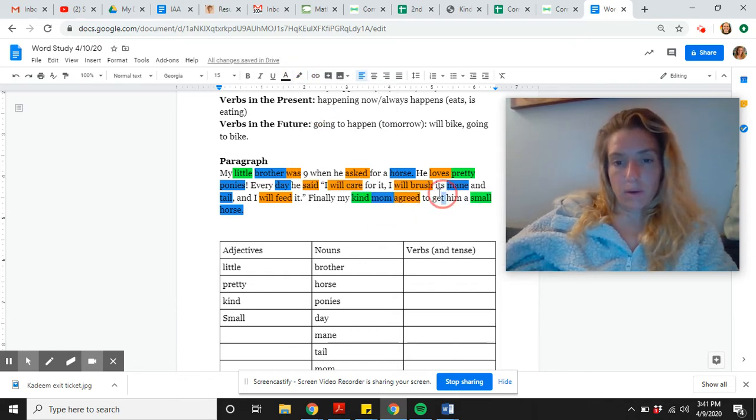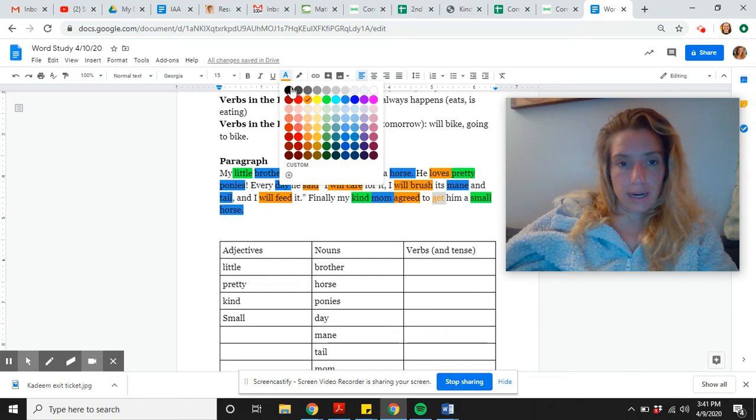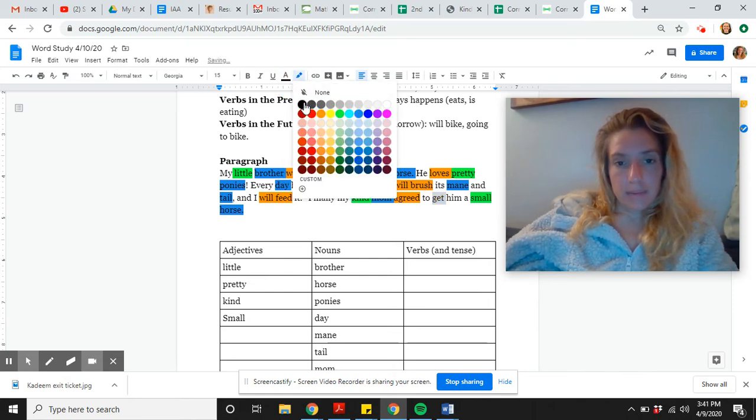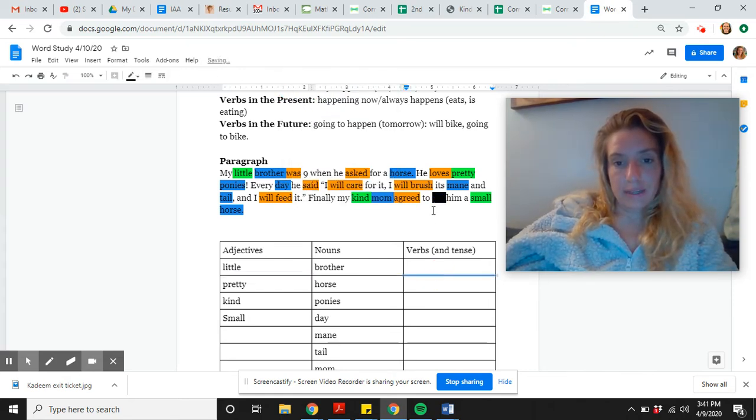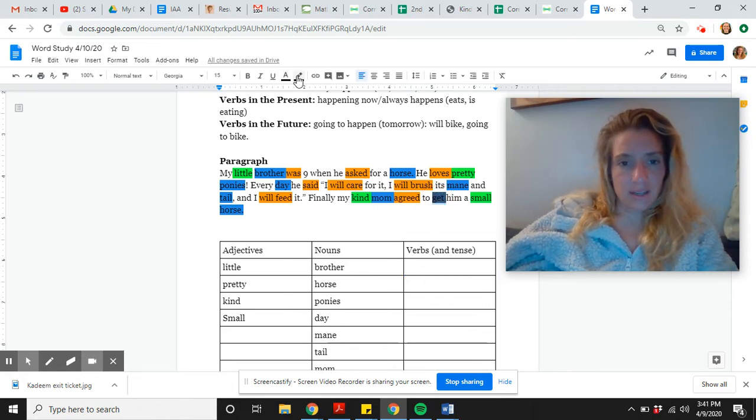Okay, and then the one more verb there is to get, because that's also an action. She has to get it for him. Now that we have all the verbs labeled, we need to write them down. Now we need to figure out what tense they're in.